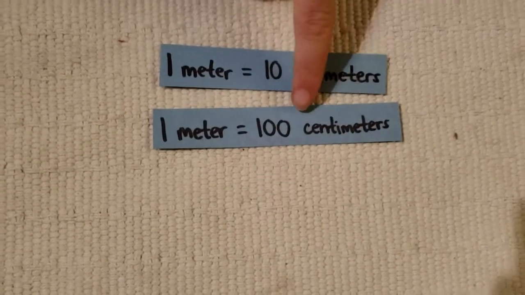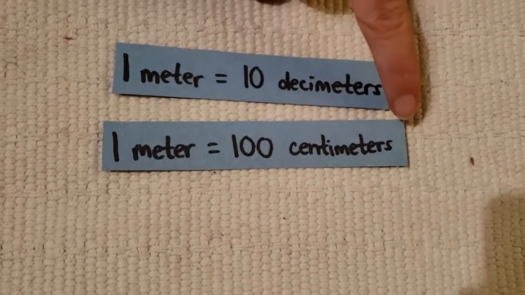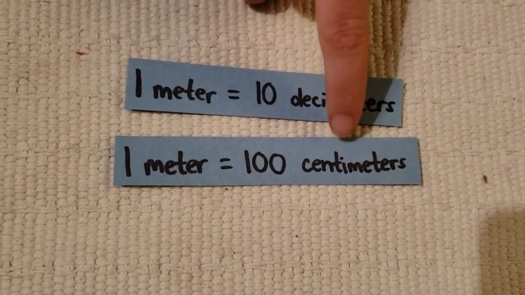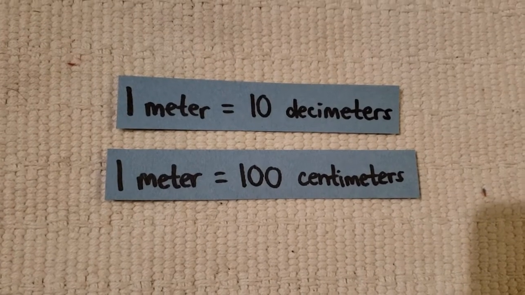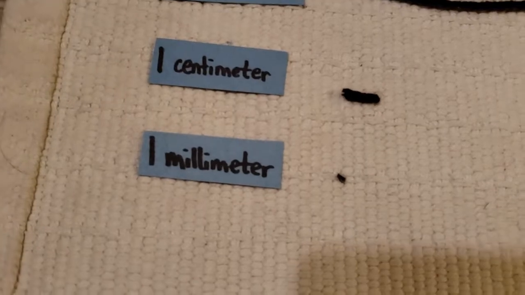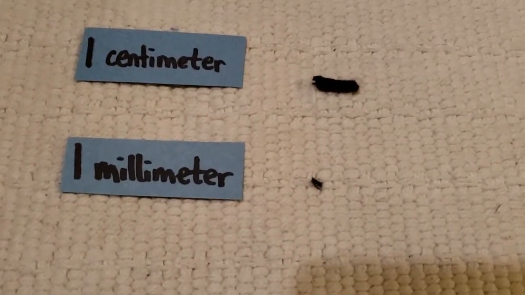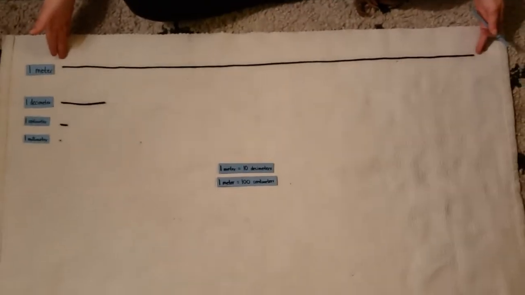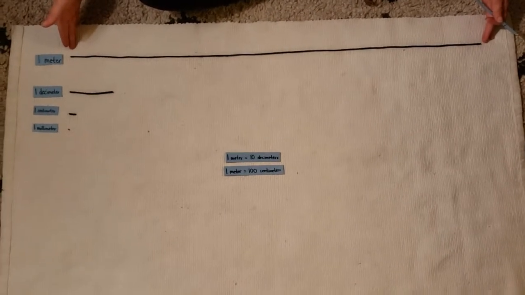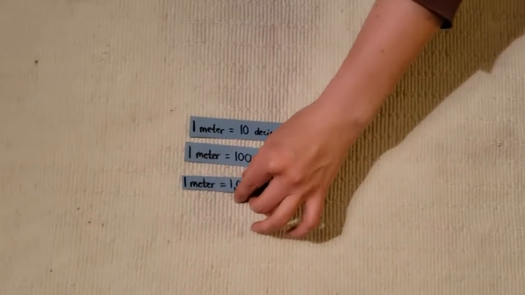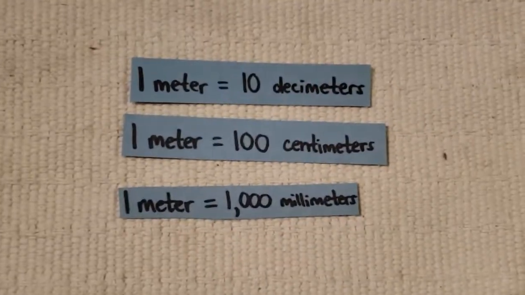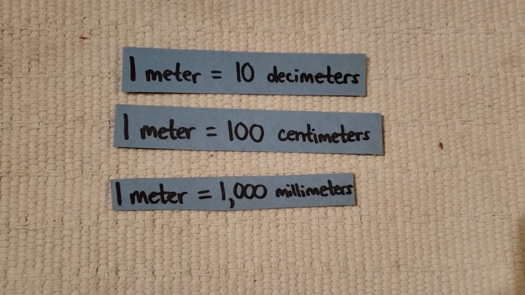Kind of like century, right? We've seen that before. All right. And then millimeters. How many millimeters do you think might be in 1 meter? Has to be a lot, right? 1 meter is equal to 1,000 millimeters.